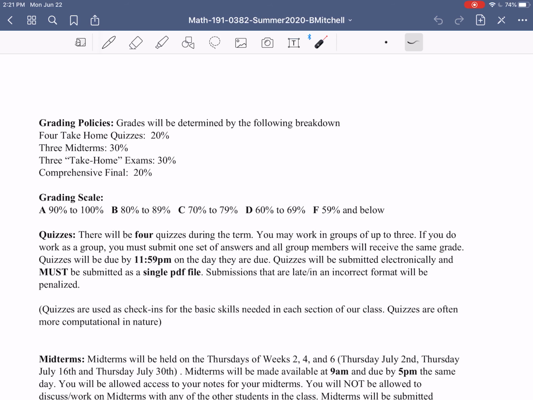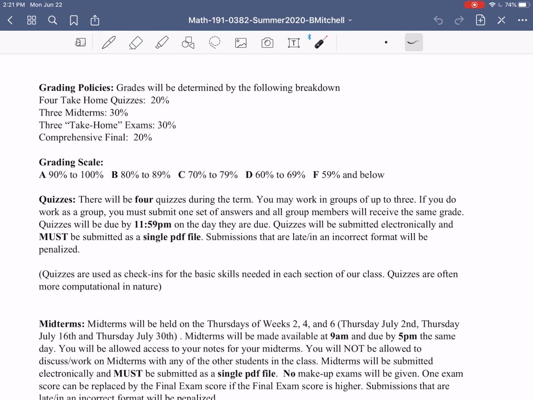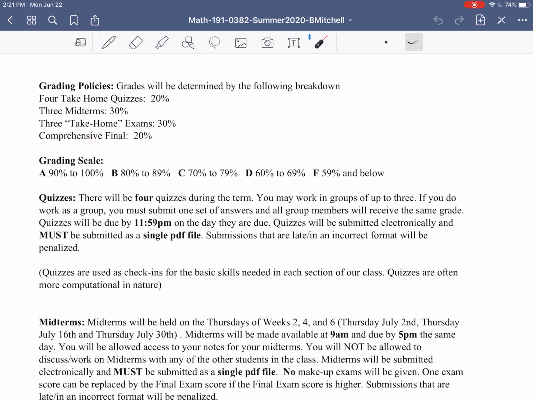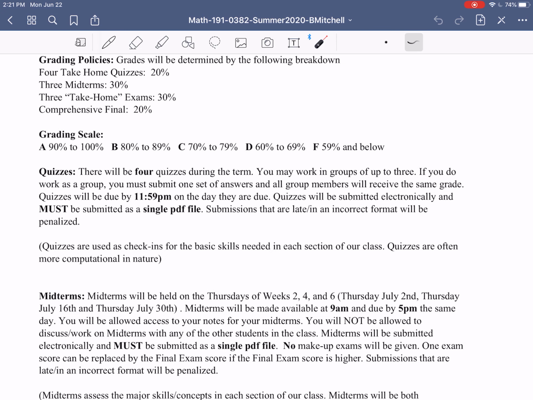We'll talk about each of these in turn, so let's get into talking about those. Also notice the standard grading scale here, right? 90 and above A, 80 and above B, 70 and above C, everything else D or F. All right, so let's talk about each of these categories. So first of all, quizzes.